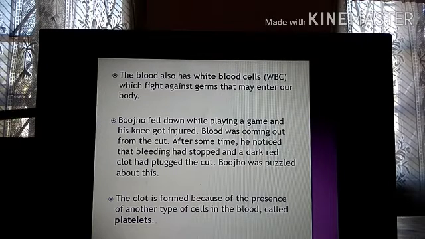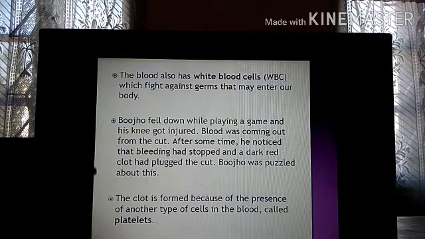Now Bojo fell down while playing a game and his knee got injured. Blood was coming out from the cut. After some time he noticed that bleeding had stopped and a dark red clot has plugged the cut. Bojo was puzzled about this. Now this is a very common observation, everyone knows about it, right? Suppose you fell down, you have a cut. Then after maybe 1 or 2 days you will see a layer developing over your cut. That is called a clot, so blood clot. All of us know that. That means the body is trying to heal itself.